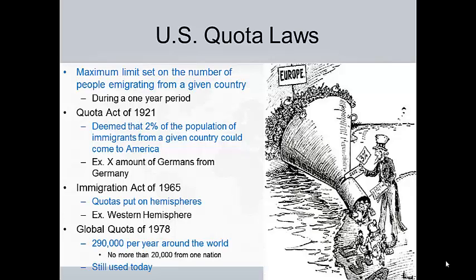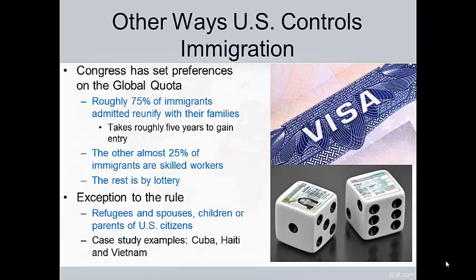And there's no more than 20,000 from one nation. Now, there are exceptions to the rule. Congress basically set preferences on this global quota. So of the 290,000 that are allowed in, about 75% of these immigrants are allowed because they're reunifying with their families. Usually that process takes a total of 5 years, but nonetheless, that's a large percentage. The other 25% are immigrants that are skilled workers that perhaps come into the country, work for a little bit, and then might leave. And the rest is up to lottery. Literally by chance, you're allowed in. And again, that's about 1%.